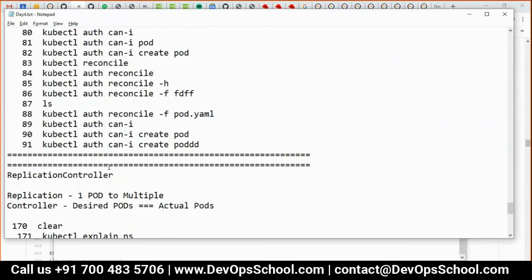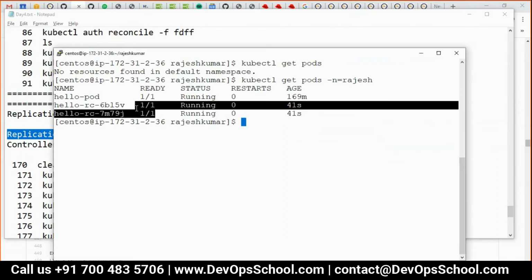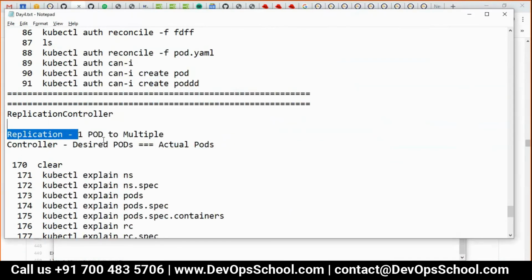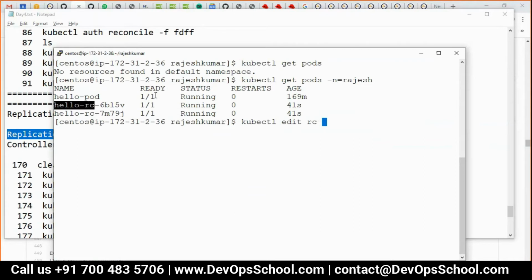Now what I want is, I want to replicate 1 to multiple. So I got the 2 actually anyway. Can I edit and make it 2 to let's say 5? I will not make more than 5 because only one worker is there. So can I do that? Edit RC, hello RC, RC, and hyphen n is equal to Rajesh.